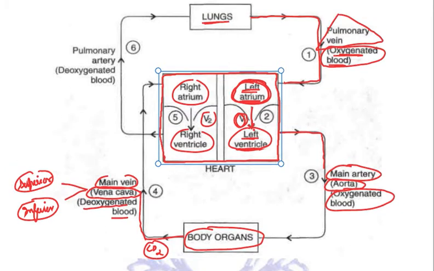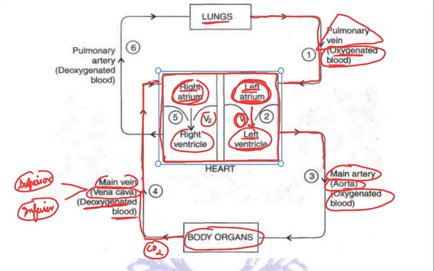And this main vein now carries all the deoxygenated blood to the right atrium. So the function of the vena cava is to carry deoxygenated blood from the body organs